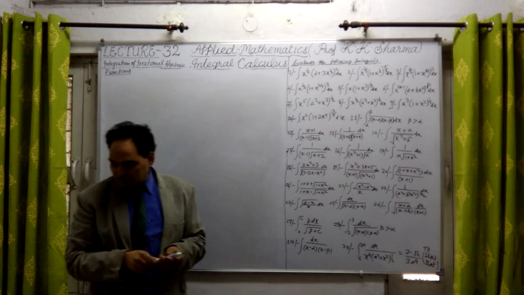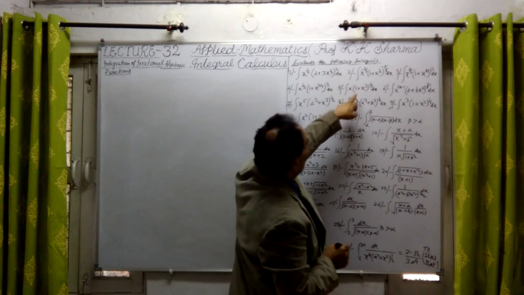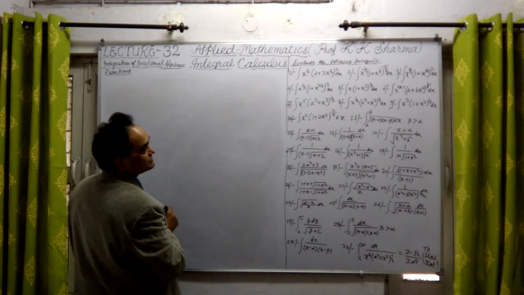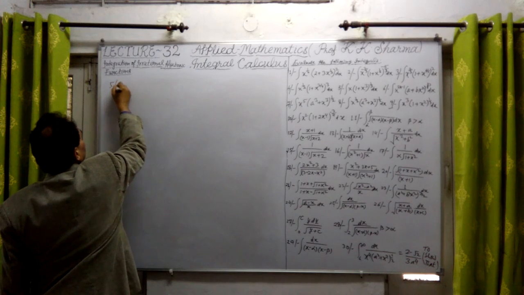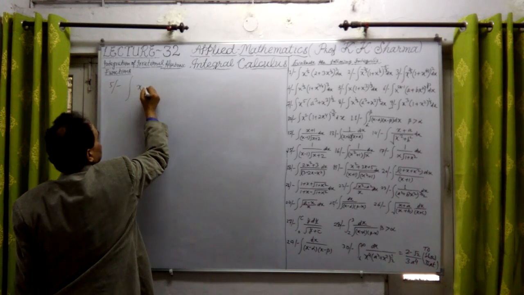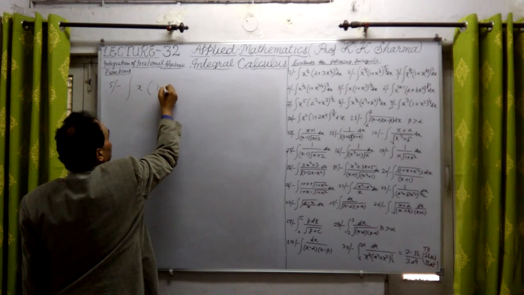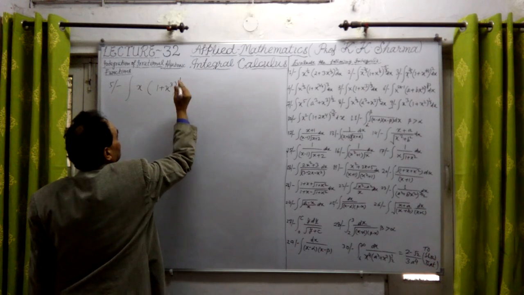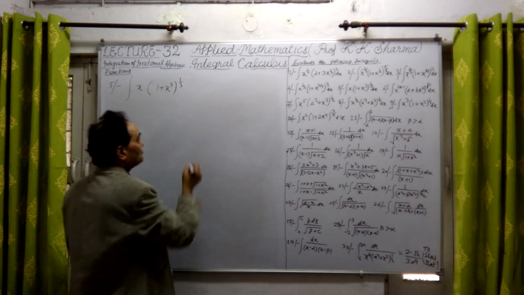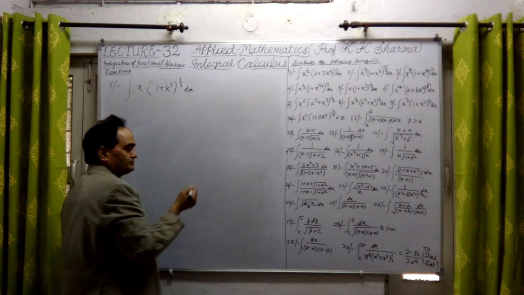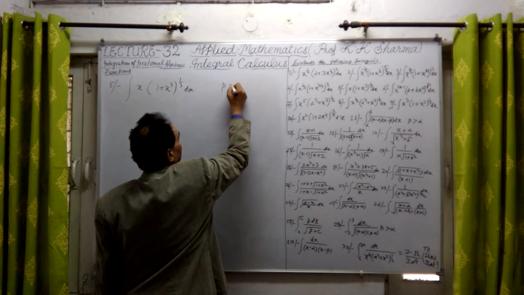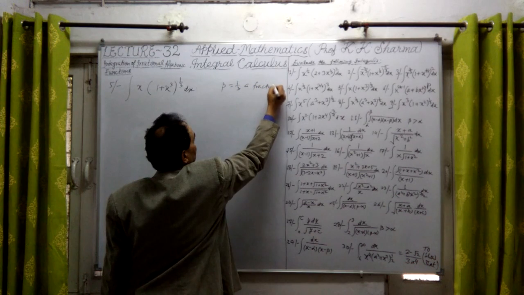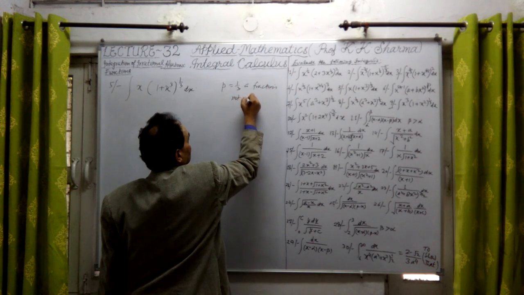Now question number 5. Here p is a fraction. Then what is the solution? Check it further. This is the integral of x raised to x only into (1 plus x cube) whole power 1 upon 3 into dx. Now here p is a fraction, p is equal to 1 upon 3, a fraction, not an integer.